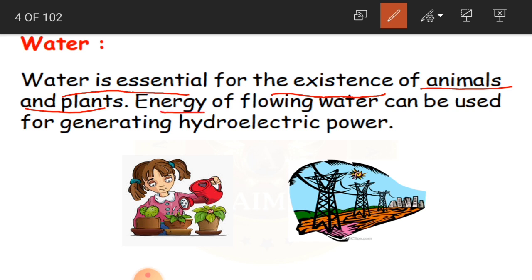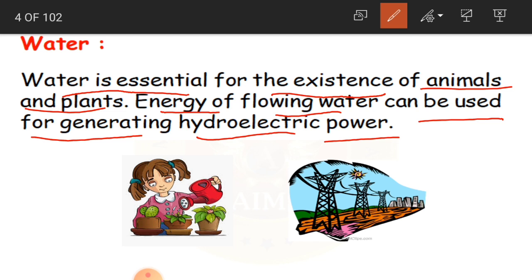And the energy of flowing water can be used for generating hydroelectric power. We have flowing water in seas, rivers, and lakes. This water can be used for generating hydroelectric power.